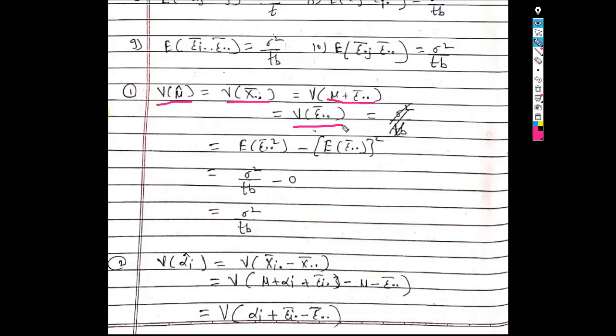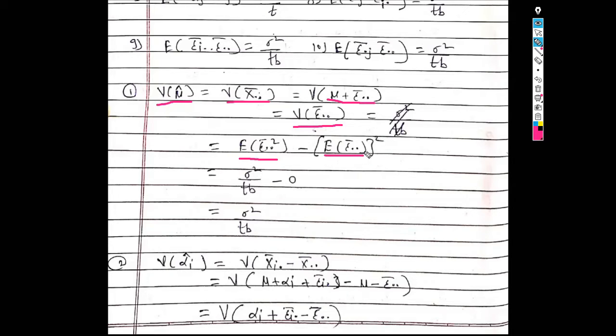Now use the definition of variance. What is the definition of variance of x? The variance of x is the expected value of x square minus the square of the expected value of x. So use this formula here. We get the expected value of epsilon dot dot bar square minus the square of the expected value of epsilon dot dot bar.